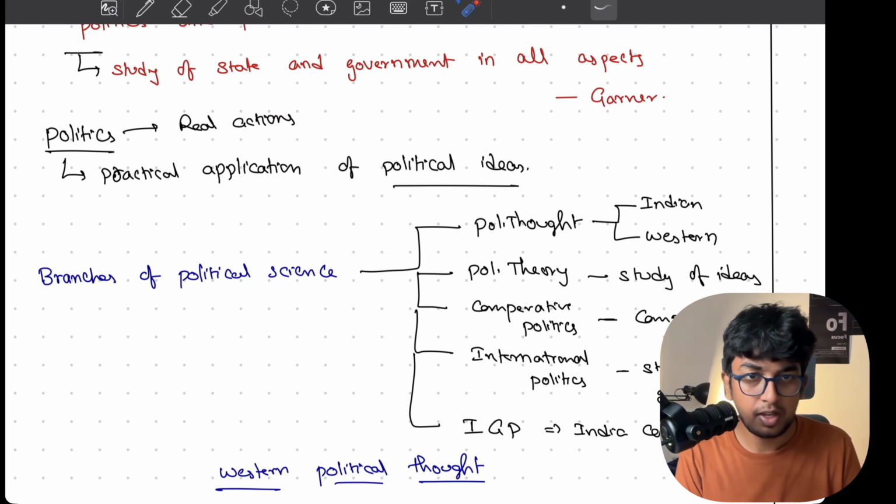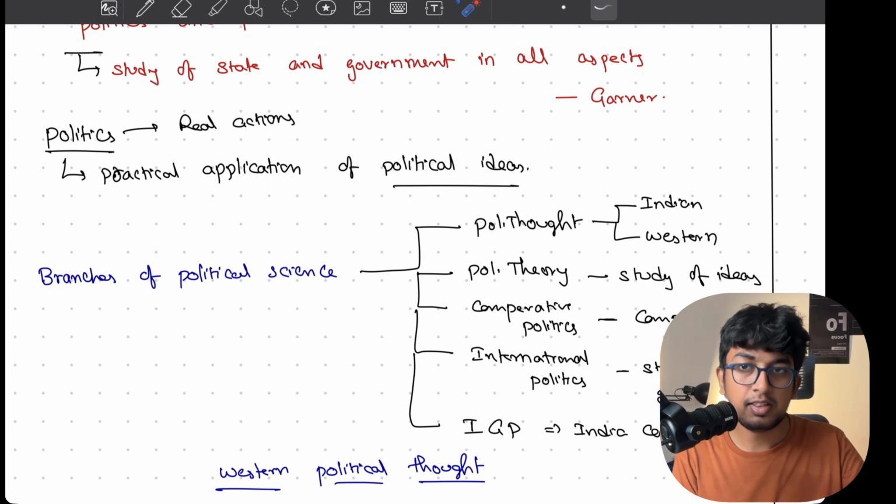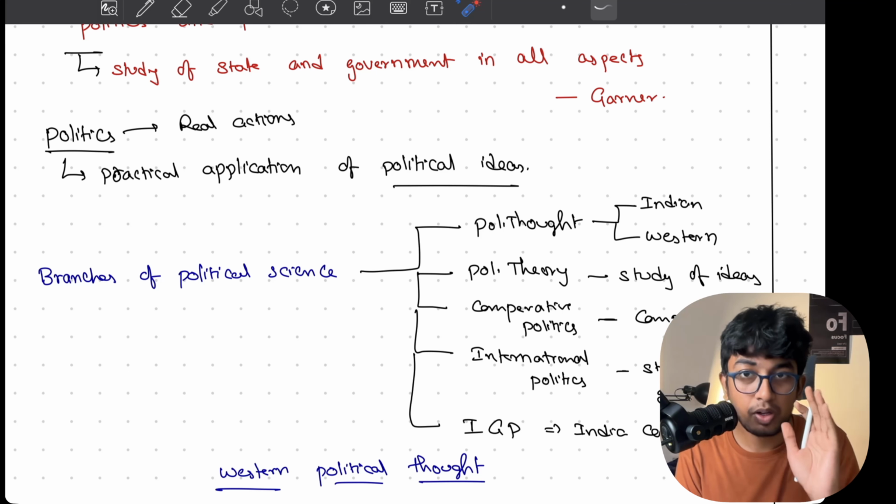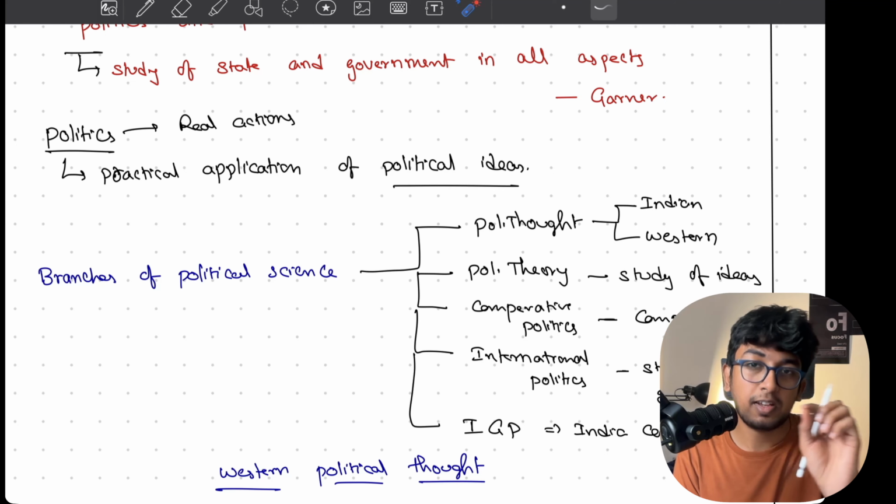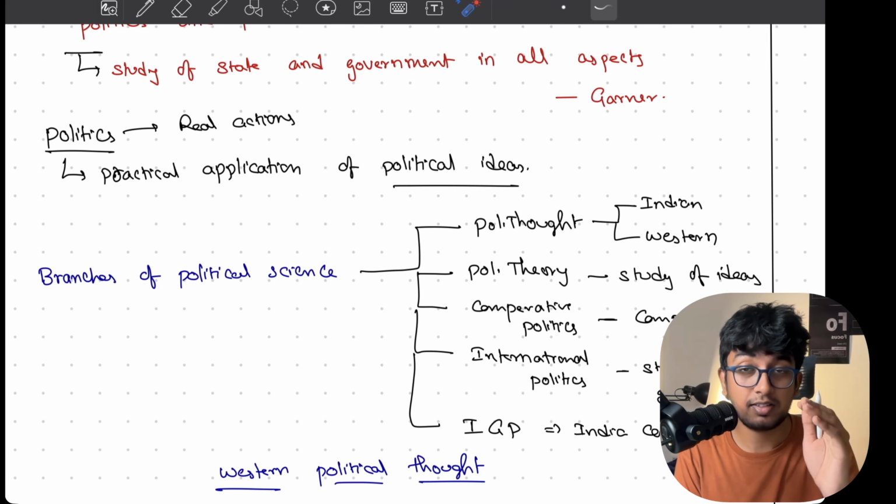I'll tell you how. For example, there is some guy in history, let's not take names because that will be very confusing, who gave democracy. That is a theorem because it is a science, political science. Consider it like this. Don't write that as a theorem. I'm just telling you because you need to understand the very basics.